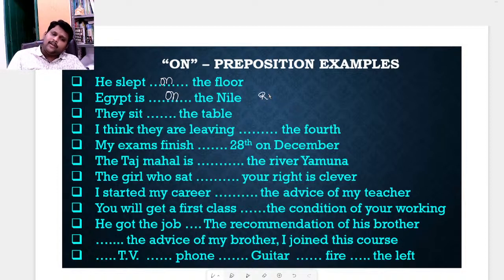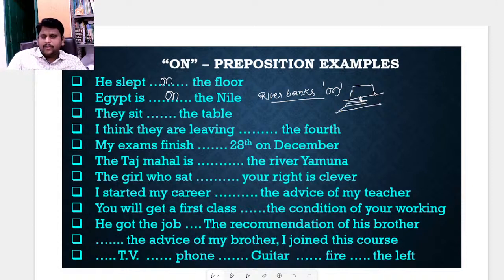River banks. If you are referring to the river banks, there also we need to use on. On the Nile means the water flows and the bank is on the side of the river. Bank means the shore. They sit on the table. I think they are leaving on the 4th of June, whatever it may be, there is a month. Exam finishes on 20th December.